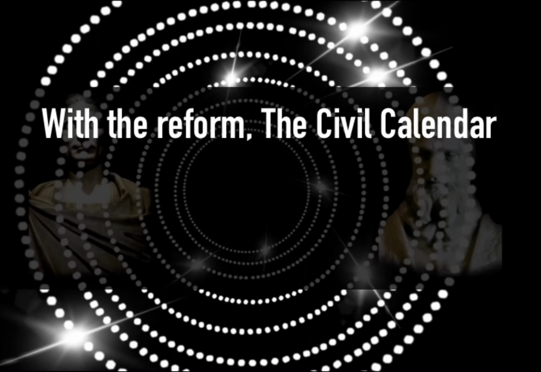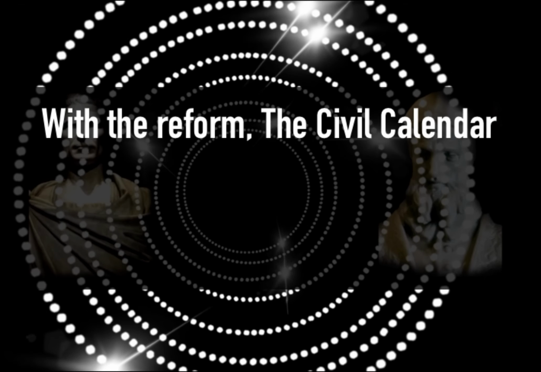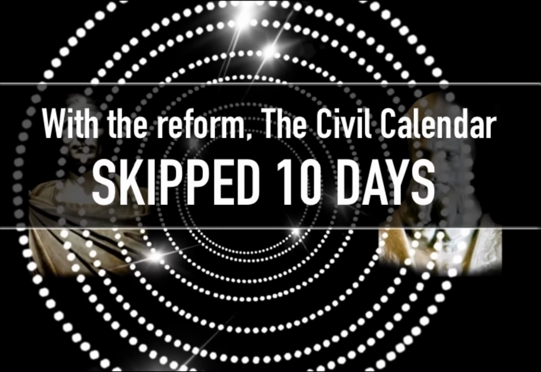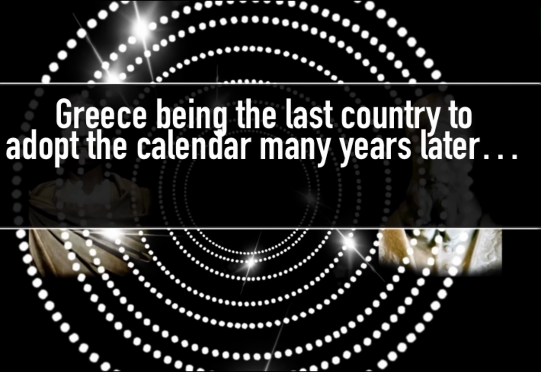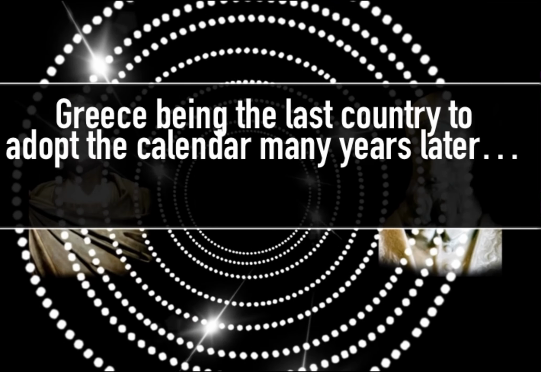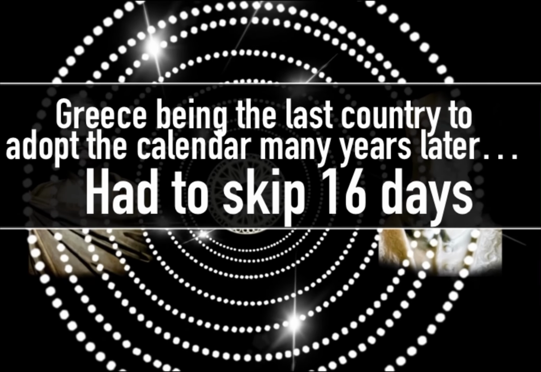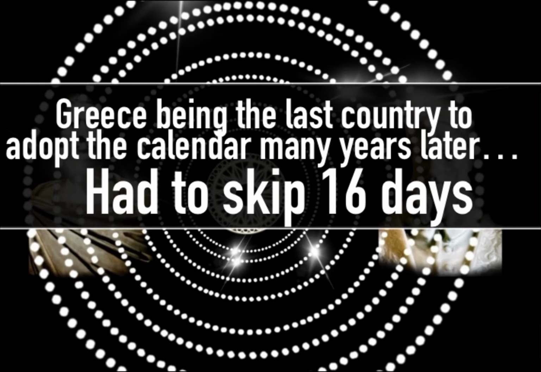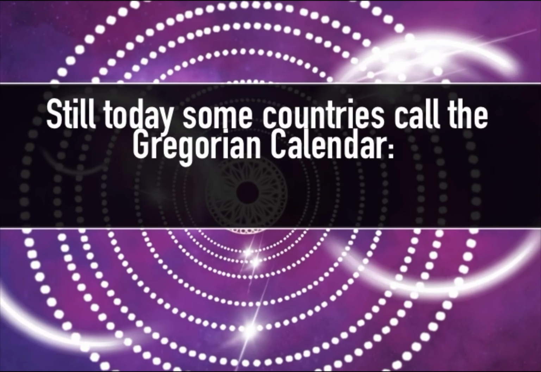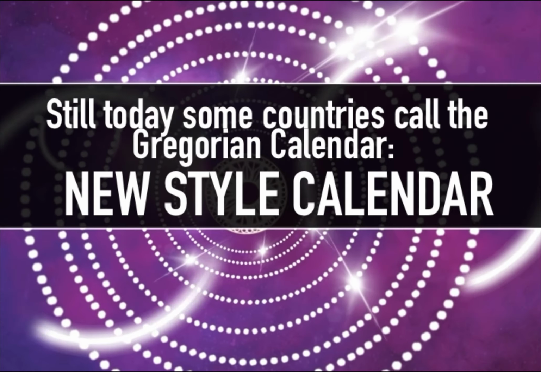With the reform, the civil calendar skipped 10 days. Greece, being the last country to adopt the calendar many years later, had to skip 16 days. Still today, some countries call the Gregorian calendar the New Style calendar.